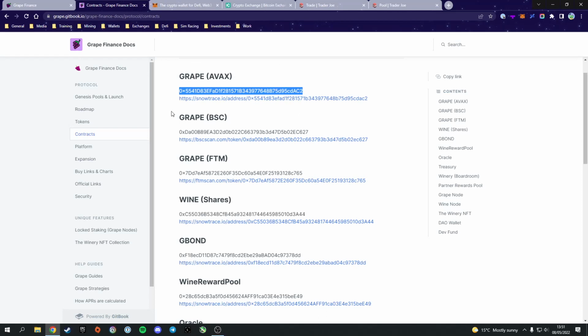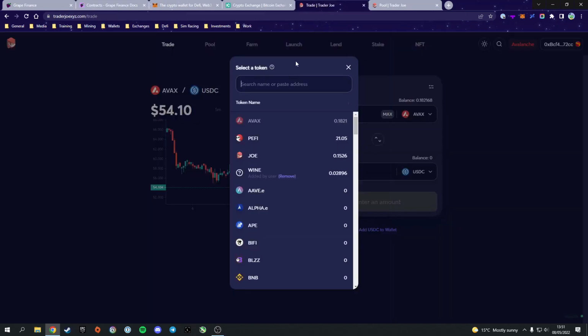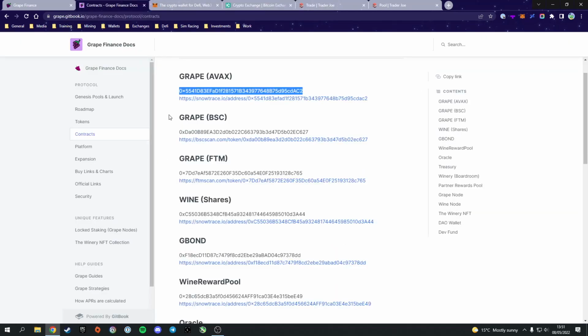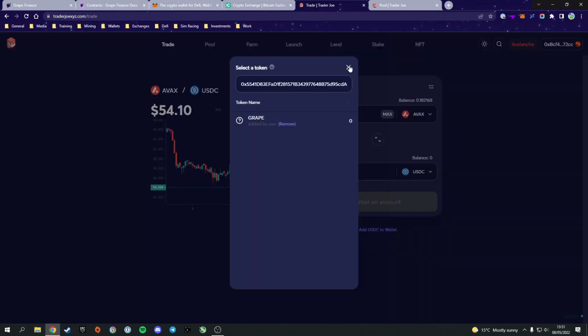Again, I'll link it down below, and you're going to want to copy the Grape address for Avax, right? And what you can do is in the search, you can paste the address and Grape will show up, okay? You're going to go ahead and click add. I've already got it added, so it says remove, because you're going to need this for later. Subsequently, you can also do it for wine, as you're probably going to want that at some point.